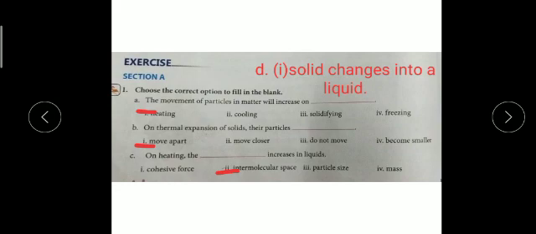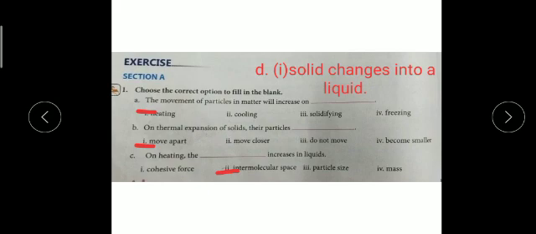When we provide heat to any matter, the movement of the particles will increase. You can see in the question, so on heating will be the answer. B is on thermal expansion of solids, their particles dash. Thermal also means heating. When we provide the heat, the same thing on solids, they are asking, its particles move apart. They will gain the energy, solids gain the energy and will start moving apart.